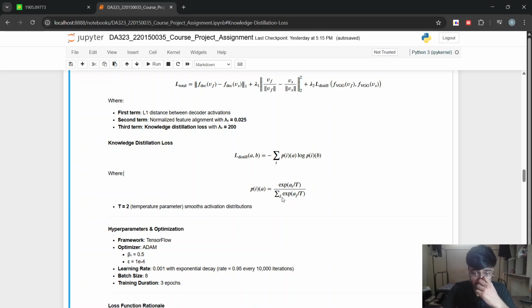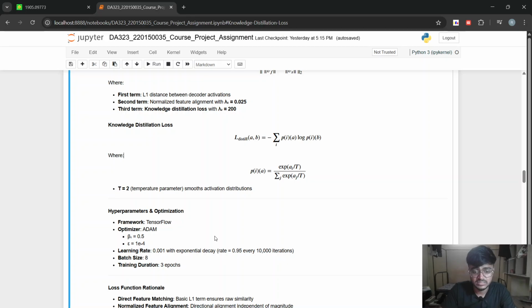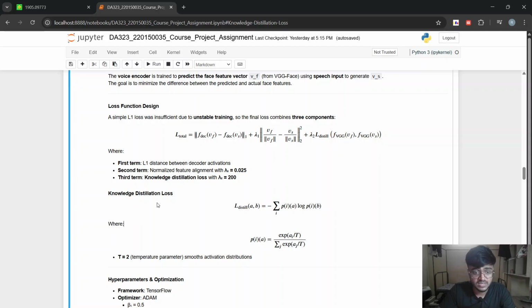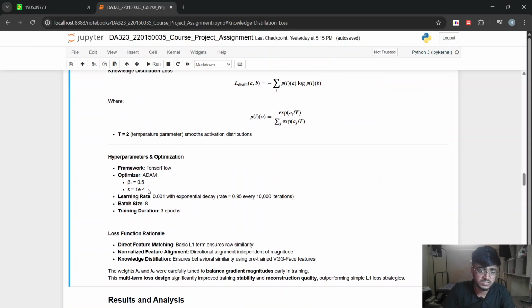The main intuition behind it is that it ensures behavioral similarity using the pre-trained VGGNet face features. So the total loss is a combination of three loss functions. And these are the hyperparameters and the optimizer used: the Adam optimizer and some hyperparameters as mentioned here.